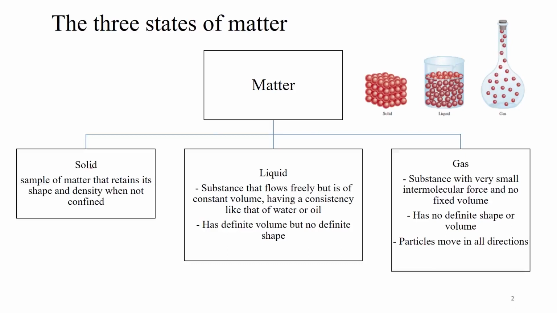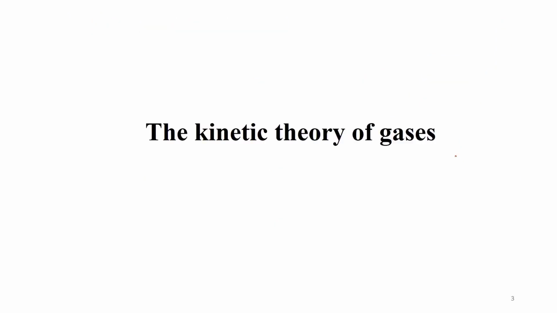If it is solid, it has a fixed shape and a fixed volume, but if it is liquid, it will have a fixed volume, but it will not have a fixed shape. It will just take the shape of your container. Now, if you have a gas, it will move in all directions and it will have no fixed shape or fixed volume. Now, let's look at the kinetic theory of gases.